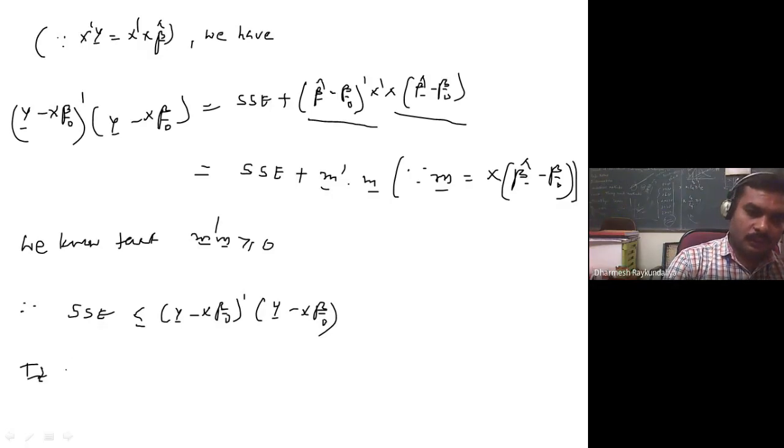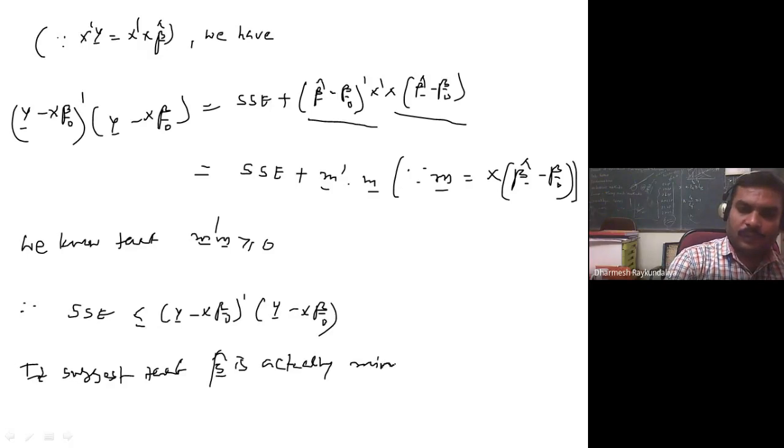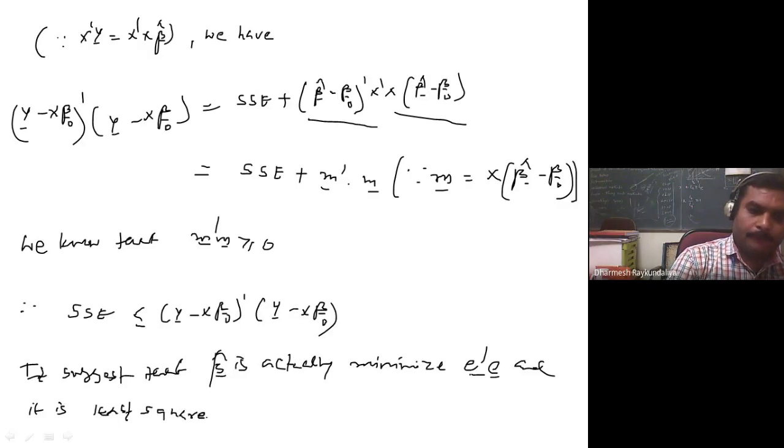It suggests that beta cap actually minimizes E dash E, and it is a least square estimate of beta.